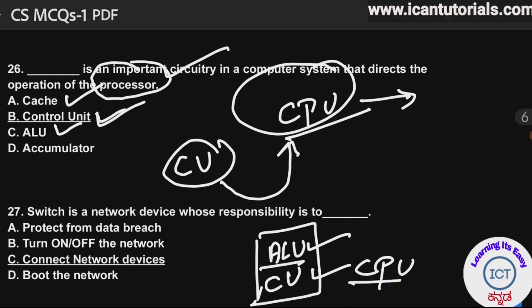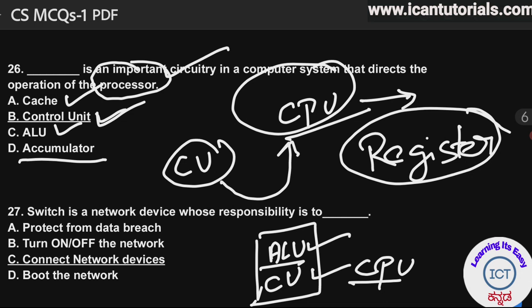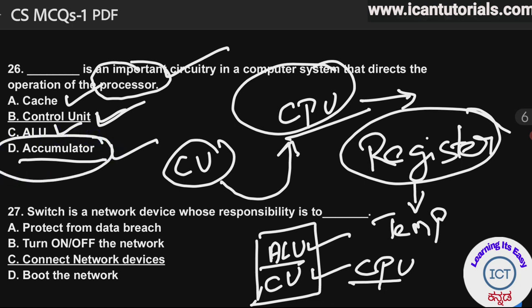And the last one is accumulator. Accumulator is a register. Register means it is a memory, but it is a small memory. Accumulator is nothing but a register which stores the result of any operation temporarily. So what do you mean by accumulator? It is a register which stores the intermediate data temporarily. Basically, accumulator is a register.